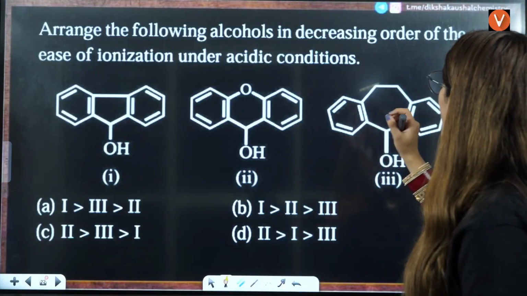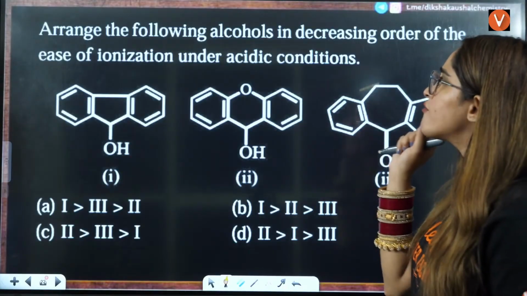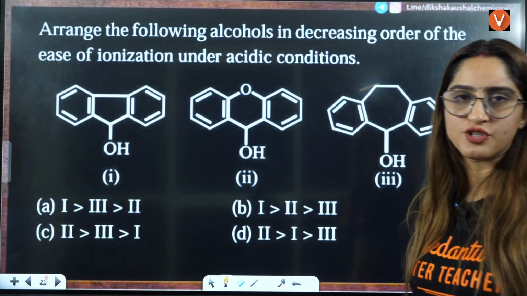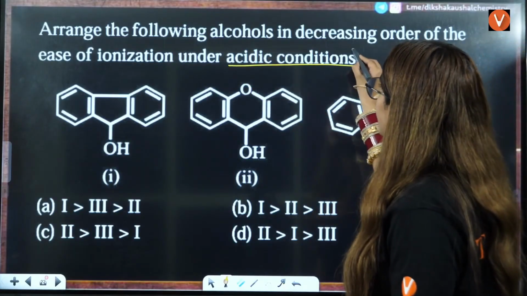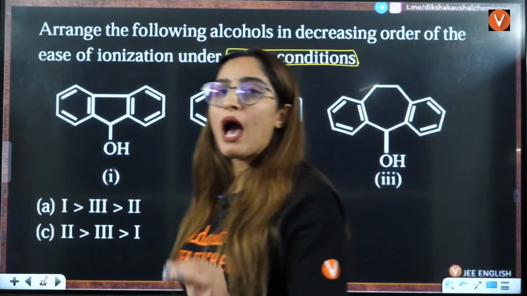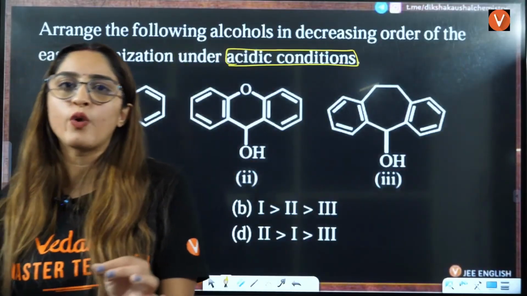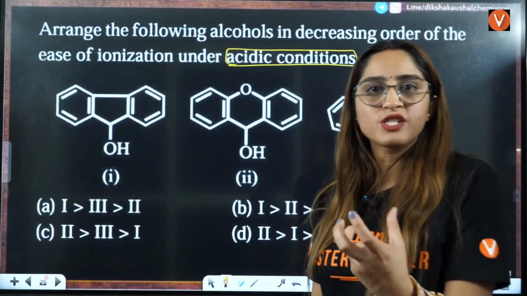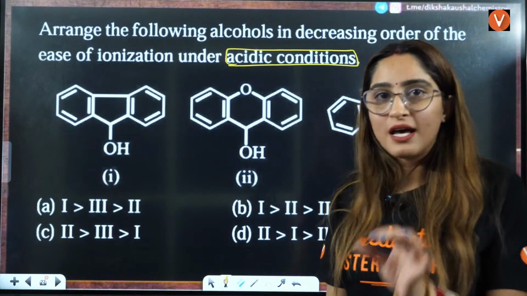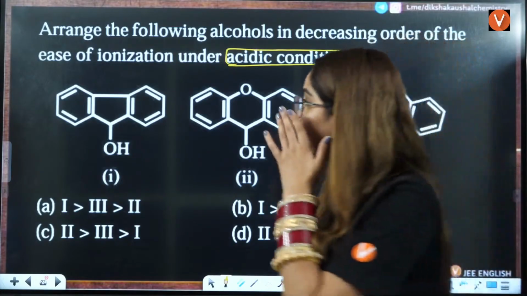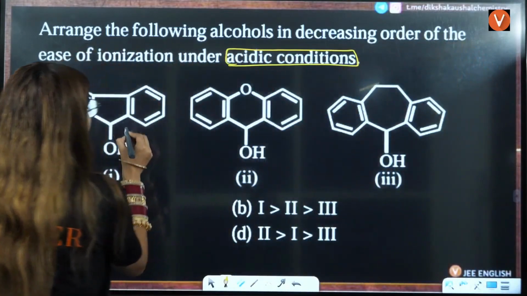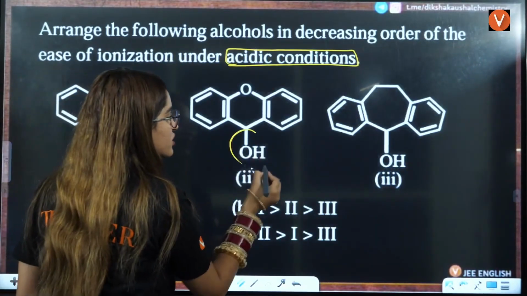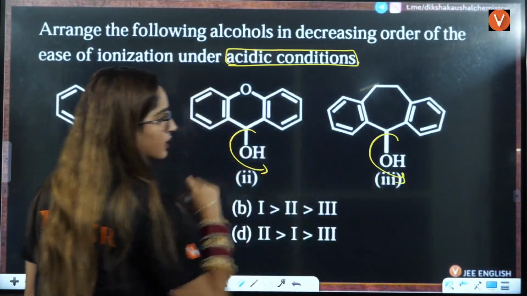Arrange the following alcohols in decreasing order of ease of ionization under acidic conditions. Whenever you have acidic conditions, OH negative will be taken out. First thing is you should know this. So OH negative is taken out in all these cases.